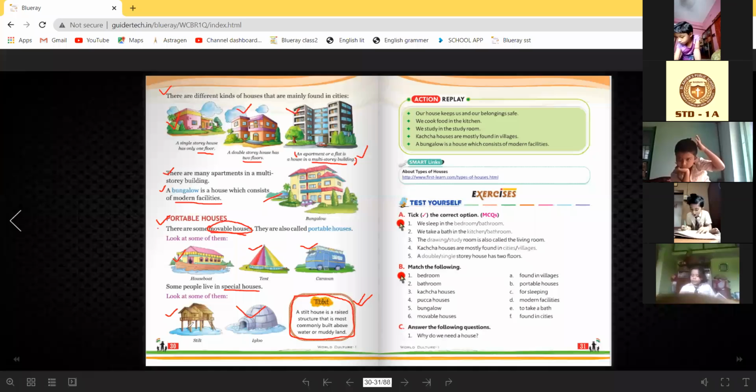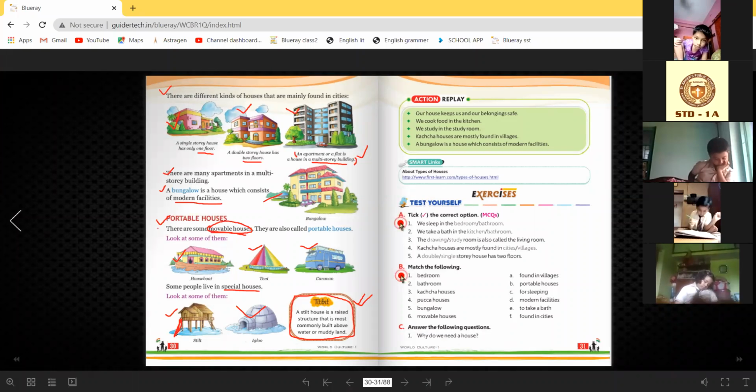Can you see the distance from the surface, from the land? কতটা উঁচু দেখো. So it is a house raised structure that is most commonly built above water. Above water. See? You can see in the picture. Here is water. So above water on muddy land. Okay?